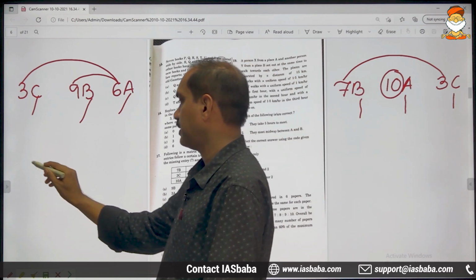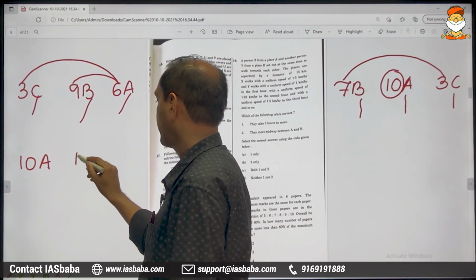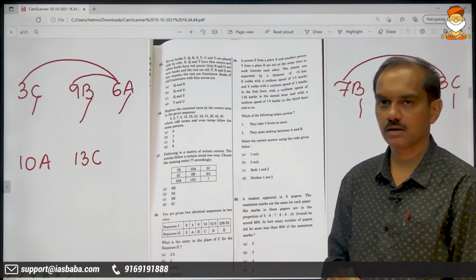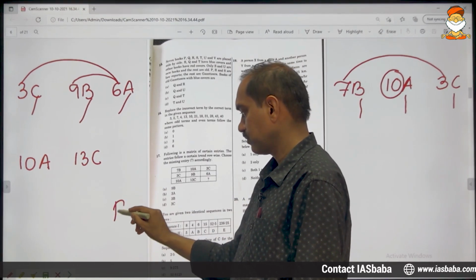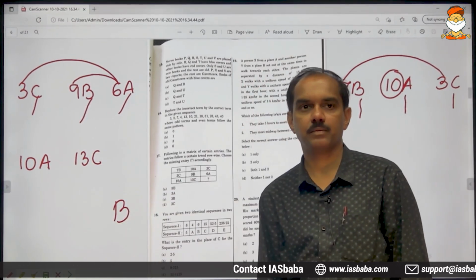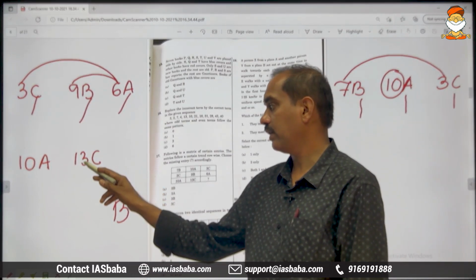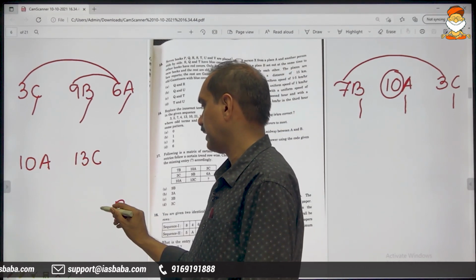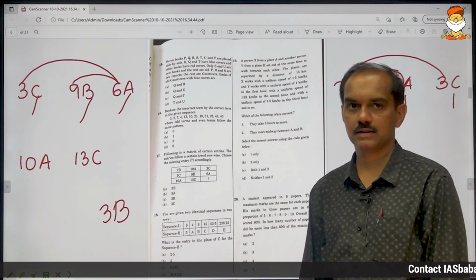Now coming to the question part, the last row: 10A, 13C, and then a question mark. A is already there, C is already there. The missing alphabet is B. That is one thing. And here we have already written 13 and here it is 10. 10 plus 3 can get us 13.